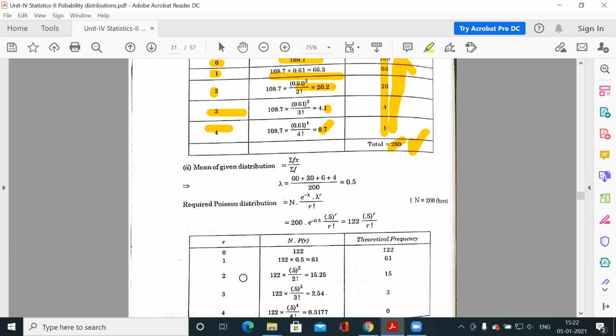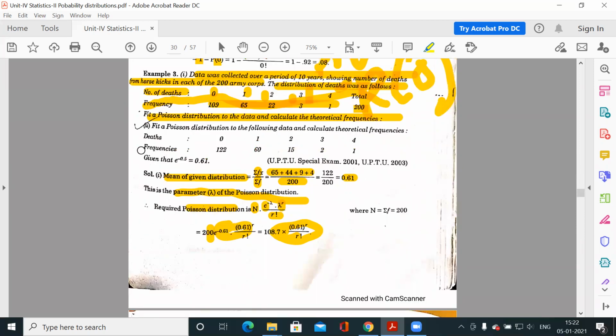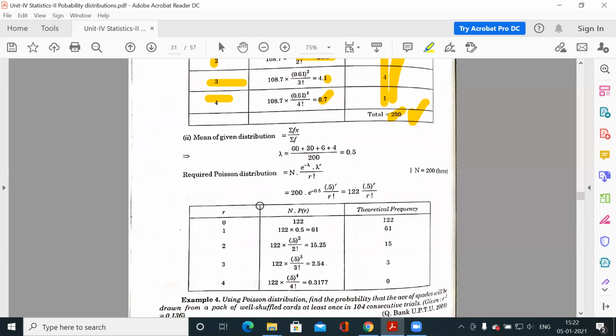Clear? Now the second question is the same. We have different data, and we have to fit a Poisson distribution. So first you need to calculate the mean, and when you know the lambda, you can use this formula to calculate the required expected frequencies.